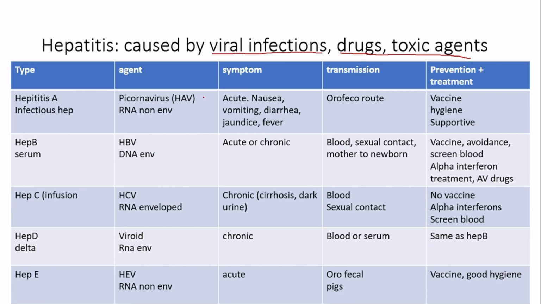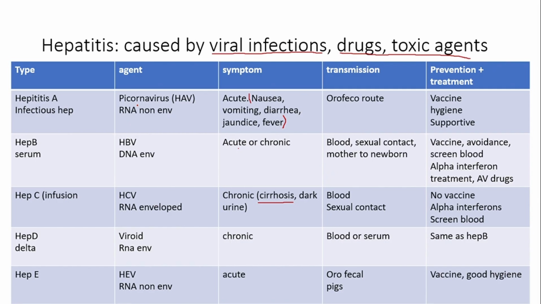They all have different agents, but their symptoms are going to be similar, because acute hepatitis has a certain set of symptoms that keep repeating, like nausea, vomiting, diarrhea, jaundice, fever. Those are for acute. For chronic, mainly liver cirrhosis and dark urine, basically liver damage. Okay? Wherever I've written acute, copy the acute symptoms, and copy the chronic ones as well.